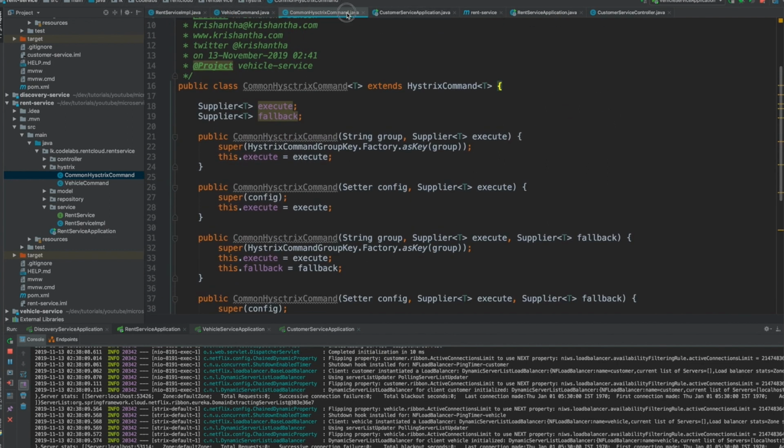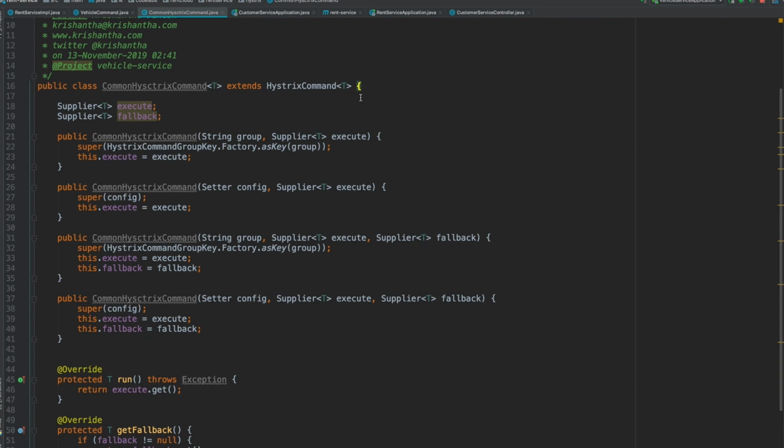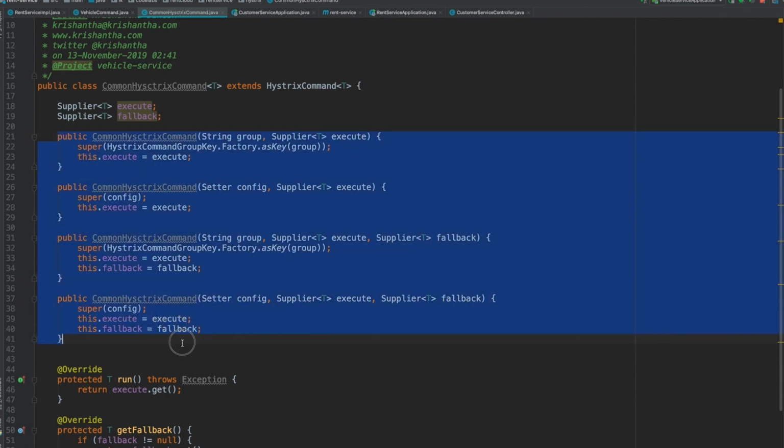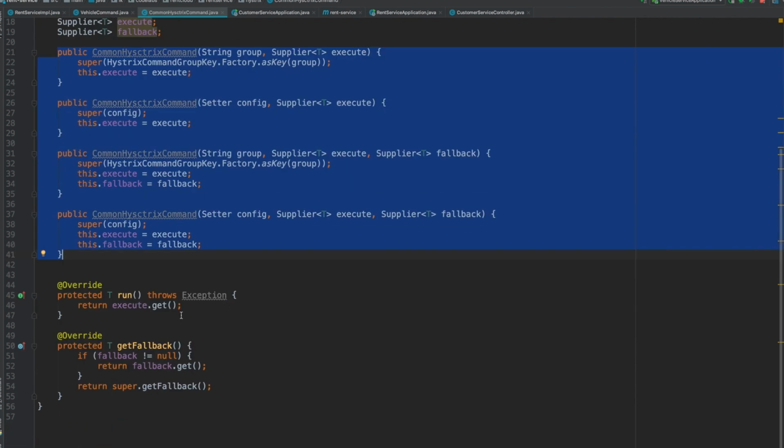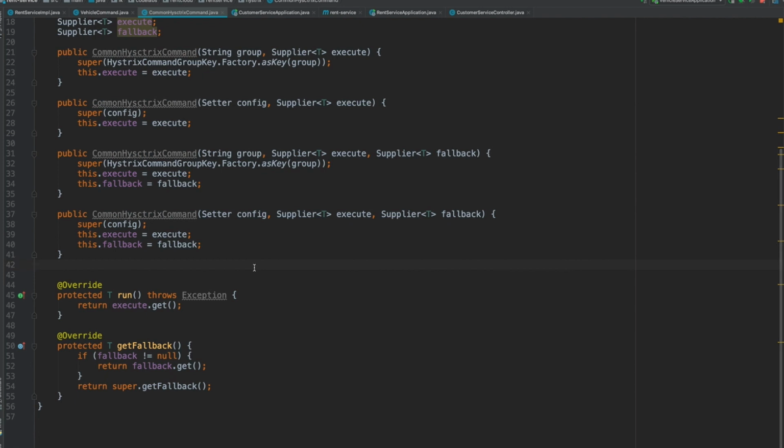Here let me explain this a little bit. So what we have done is we use the supplier here and the execute and the fallback, right? So we implement the constructors the way we need, right? And then the run, right? We don't need all these constructors, but I just implemented them to show you the different ways we can do that, right?